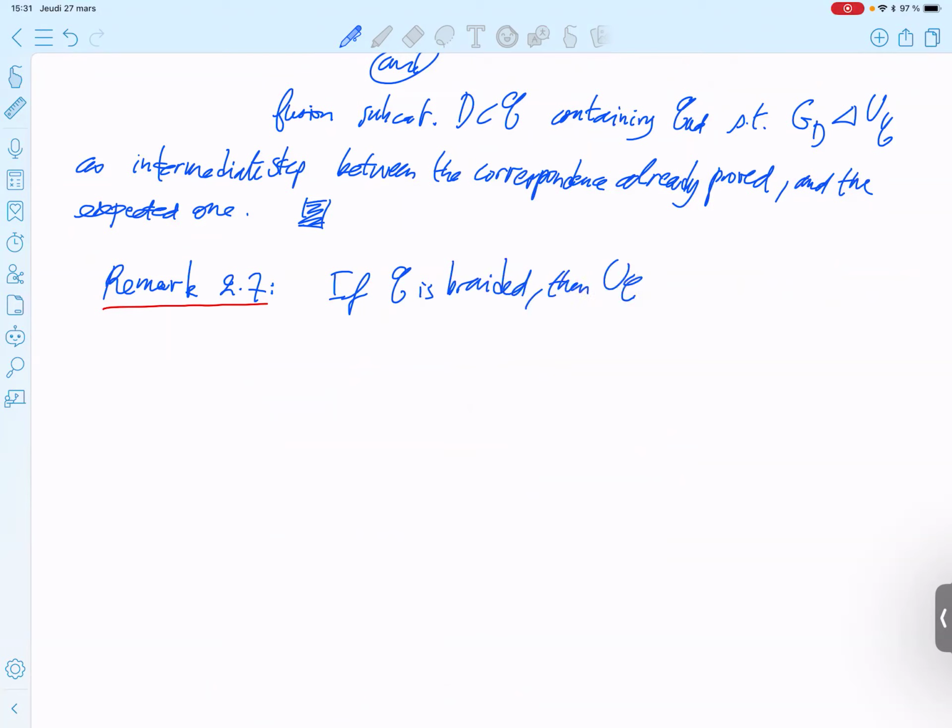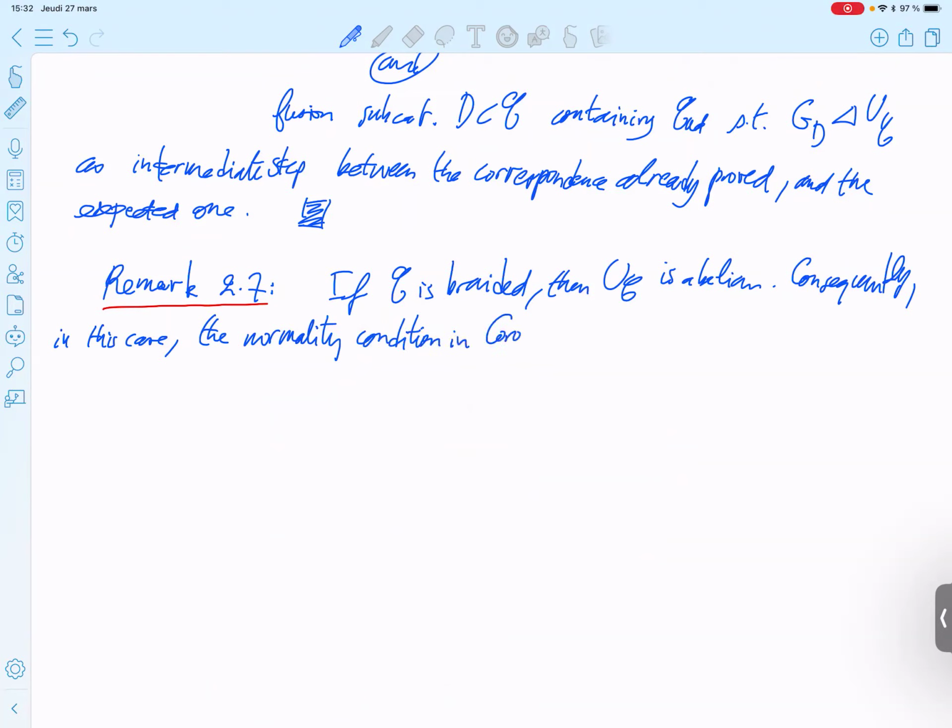So if C is braided, then U_C is abelian. Consequently, in this case, the normality condition in the corollary holds automatically.